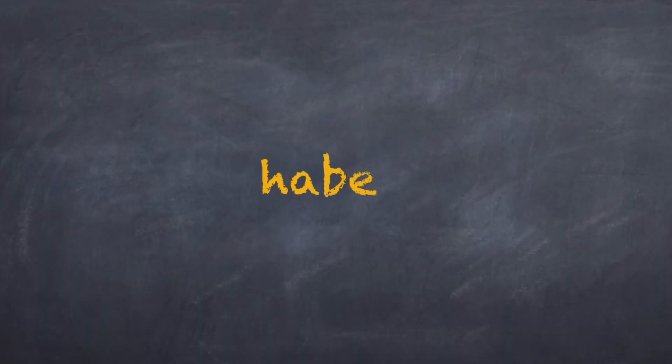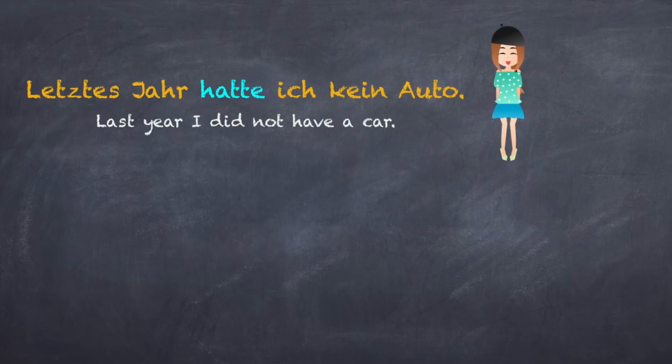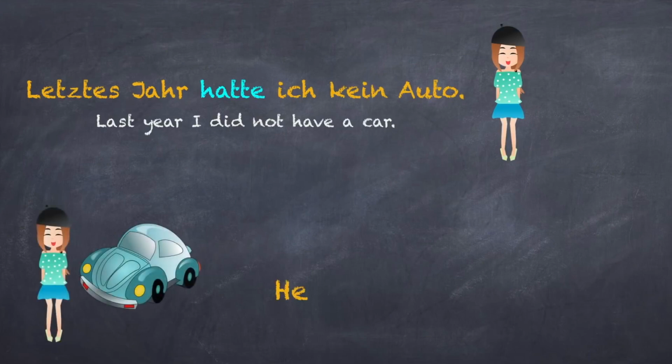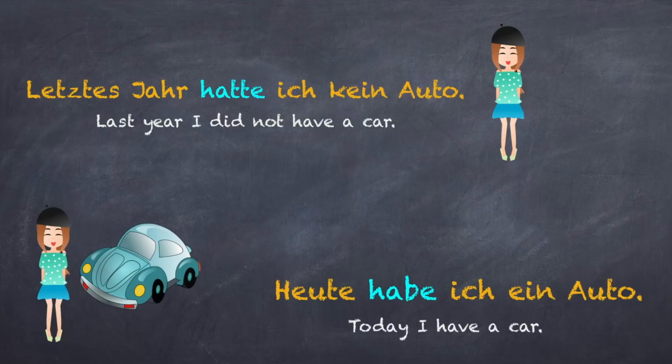Now let's start with the first verb, haben. The conjugation of both the verbs in Präsens, haben and sein, has been done in lesson 12. The link for the same can be seen below in the description. Let's look at the first example. Letztes Jahr hatte ich kein Auto. Heute habe ich ein Auto.